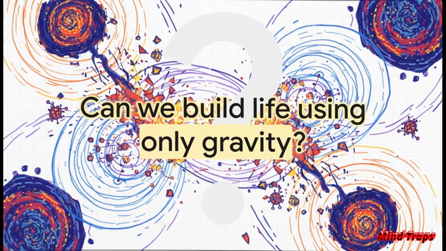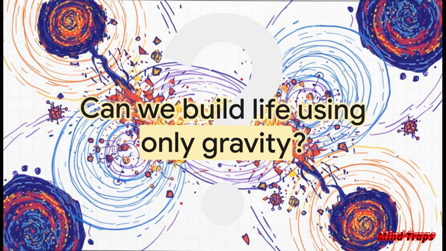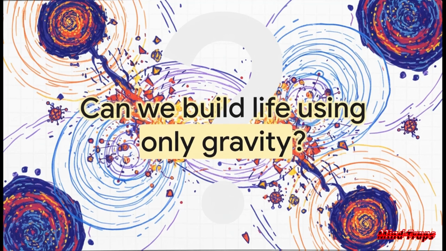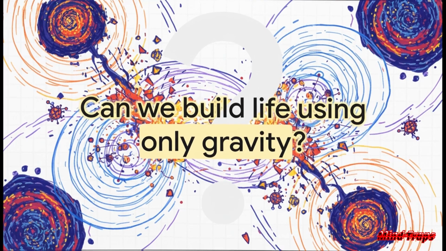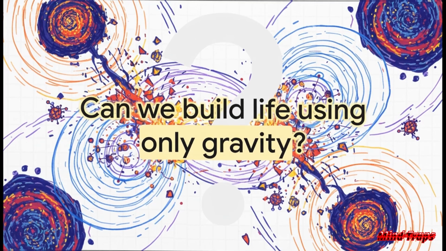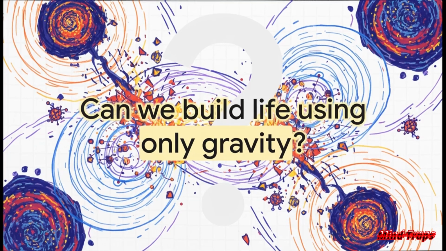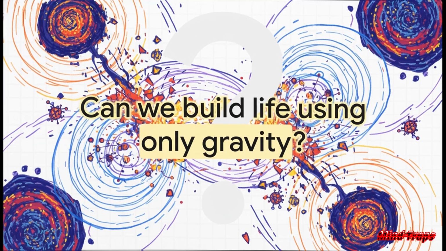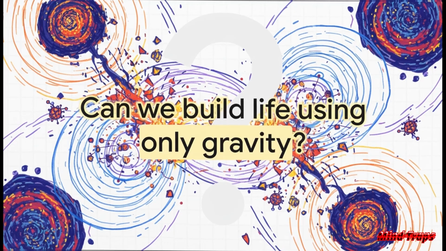So, here's the big question. What if we completely remove electromagnetism from the equation and try to build life using literally nothing but gravity? I want you to just completely shatter your understanding of a normal biological cell. We are plunging headfirst into the chaotic, crushing, ultra-dense universe of a stellar remnant. Think like the churning crust of a neutron star, just to see what happens when gravity takes the wheel.